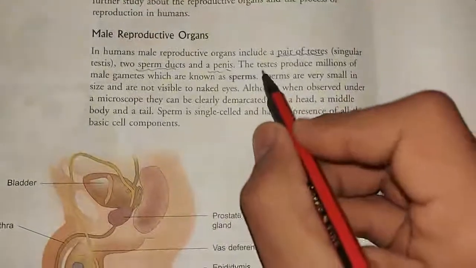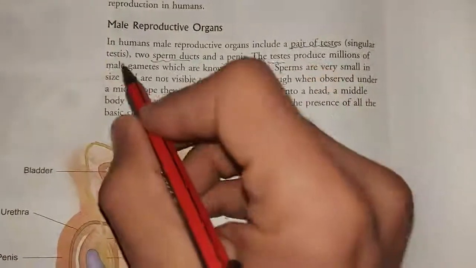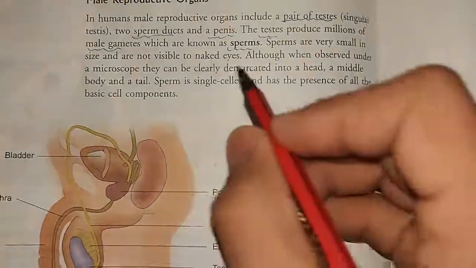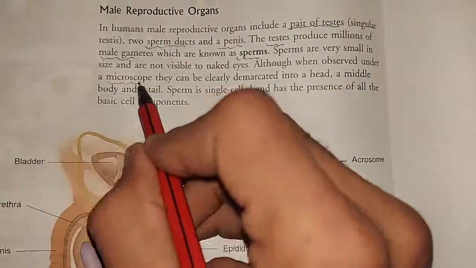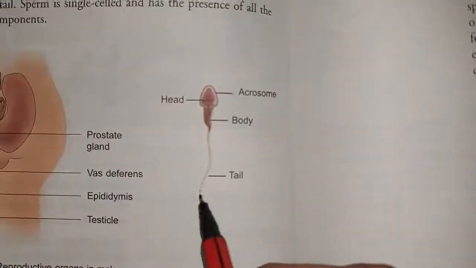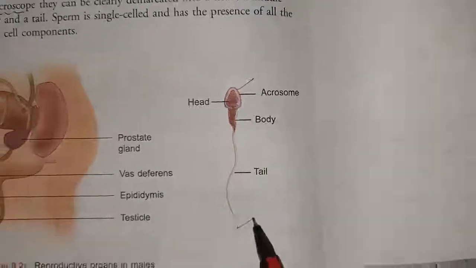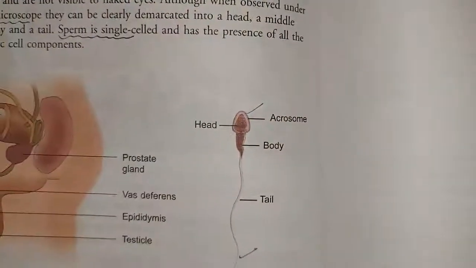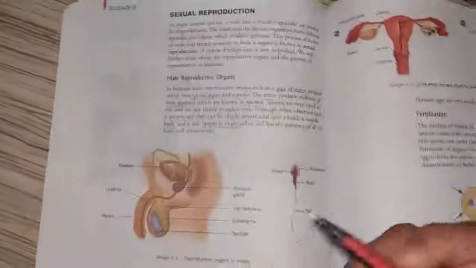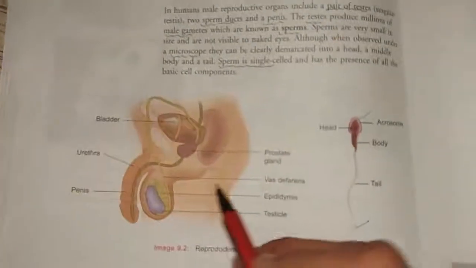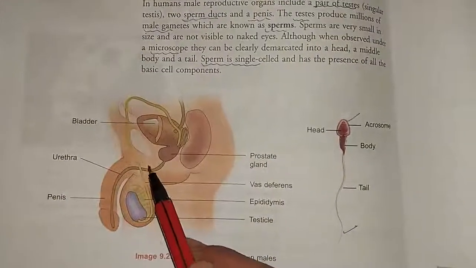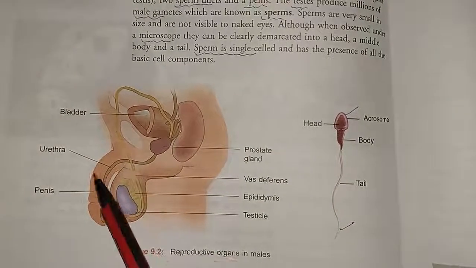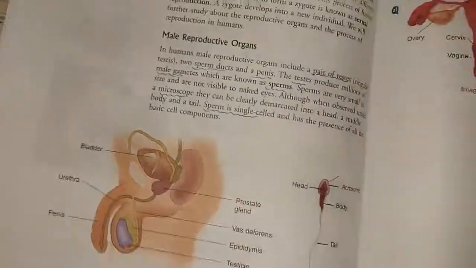Here they are saying the testes produce the male sex cells, which are known as sperms. They can be seen under a microscope, and if you see the diagram of a sperm, it has a head and a tail. A sperm is a single cell. Present in this system are a pair of testes, then the vas deferens, and then the penis.